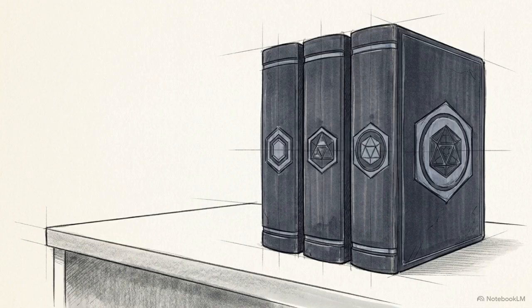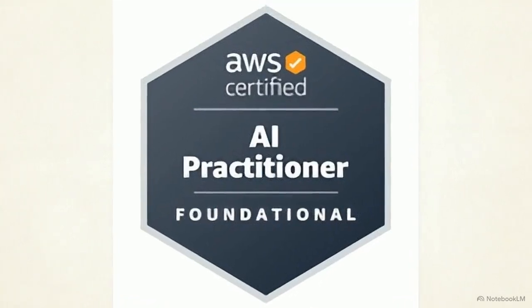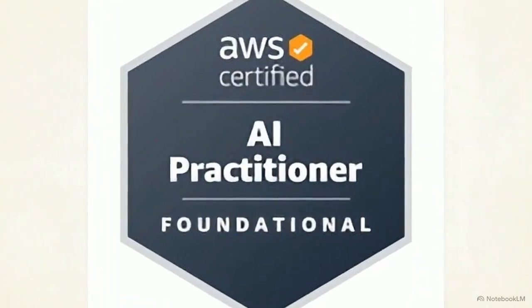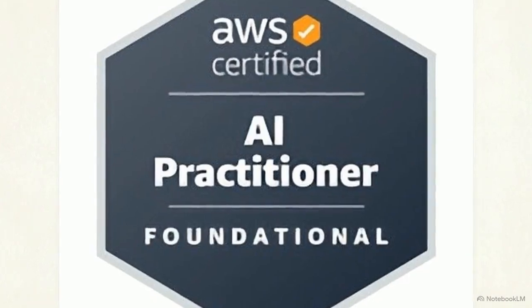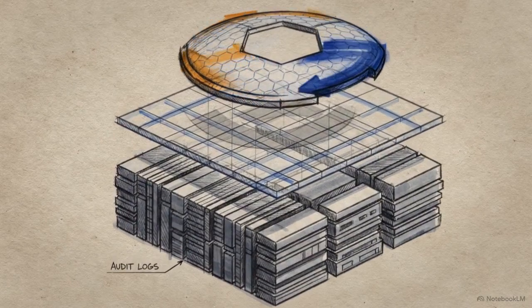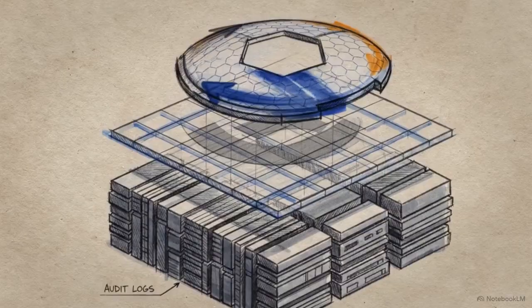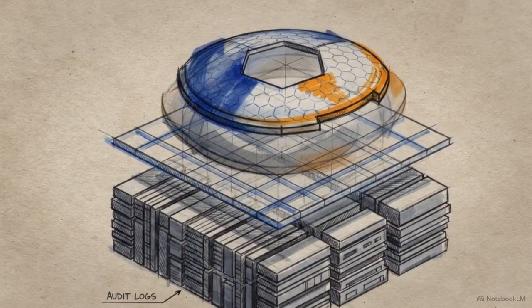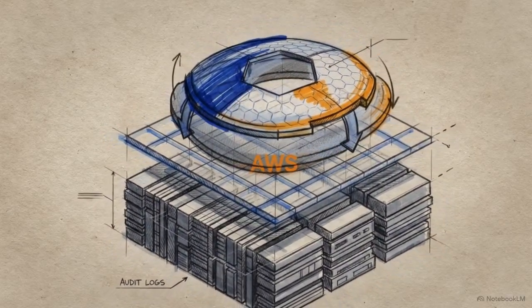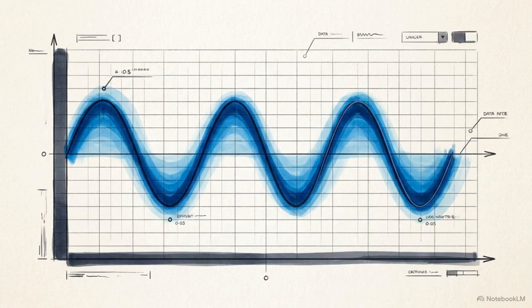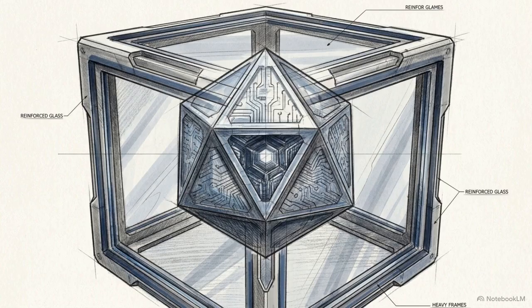This data allows organizations to map their technical controls to global standards, like NIST, HIPAA, and GDPR. Understanding these governance frameworks is a core component of the AWS AI Practitioner certification. Constructing this environment requires the coordination of three distinct layers: prompt-level guardrails, isolated network loops, and continuous audit trails. Predictable model behavior is a result of these architectural limits. By engineering these specific boundaries, organizations can transition from experimental models to production-ready AI with their data integrity intact.